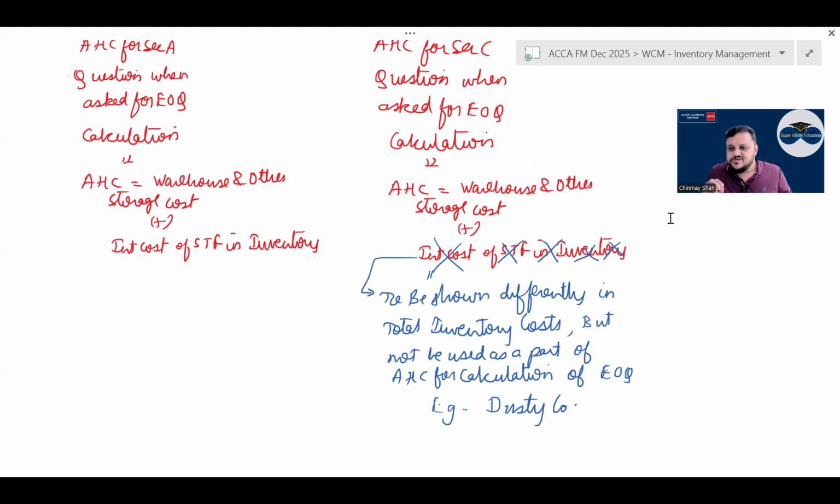But if there is interest cost given in Section C questions and EOQ calculation is asked, EOQ will be calculated without considering interest cost. But when you're calculating total cost, at that time interest cost will be a component.